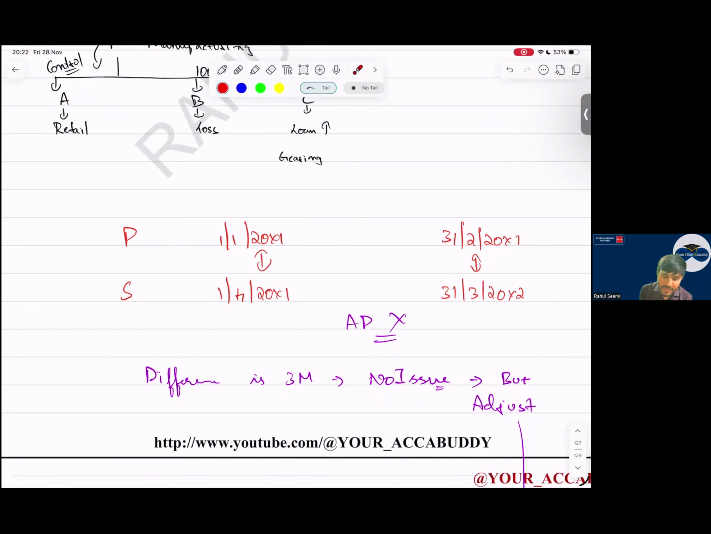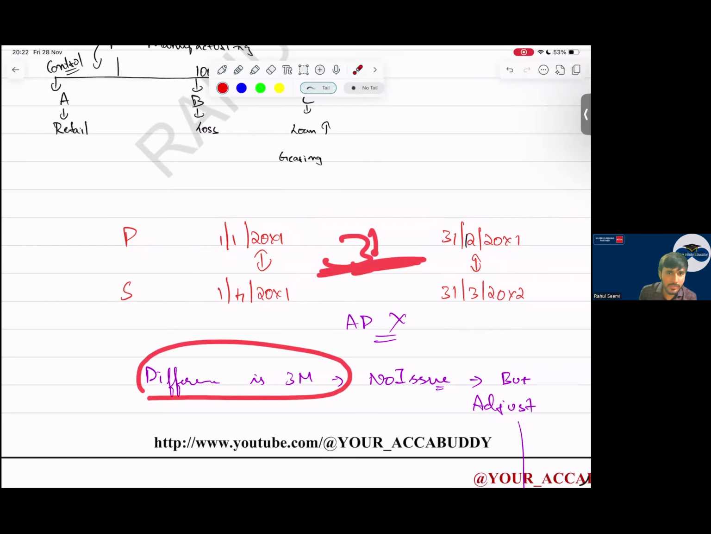If I say parent company's accounting period is 1st January to 31st December. Yes, sir. But subsidiary company accounting period is 1st April to 31st March. Can I say the accounting period is aligned here? Not aligned. Sir, in that case, it will create a problem to prepare CFS. So the standard is saying what? The difference is 3 months. If the difference is 3 months or less than 3 months, there is no issue.